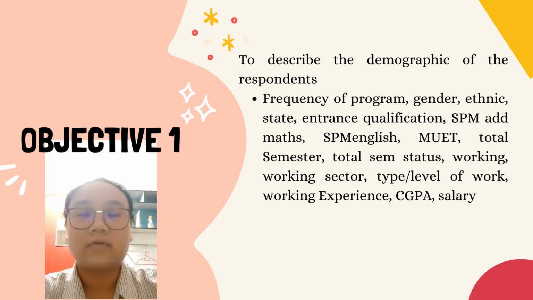Now I will proceed to objective 1, which is to describe the demographic of the respondent.